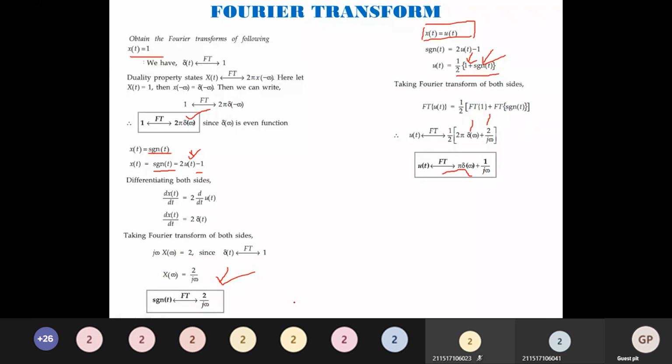They directly use the formula, integral from minus infinity to plus infinity of X of j omega e to the power minus j omega t, and substitute x of t, but that is wrong. So u of t should always be taken in terms of the signum function only. We can rewrite u of t as 1 by 2 times 1 plus signum of t.